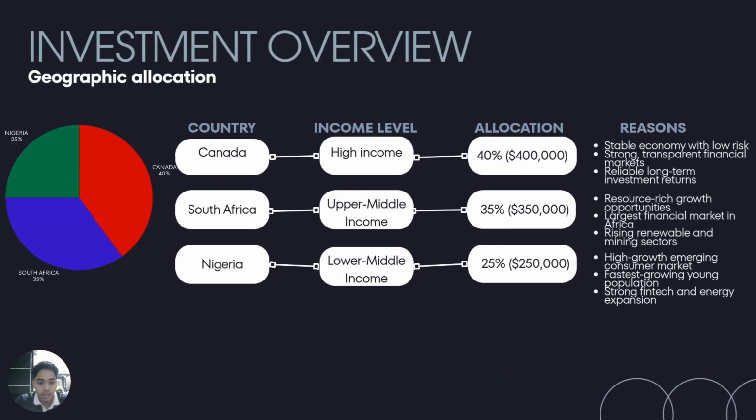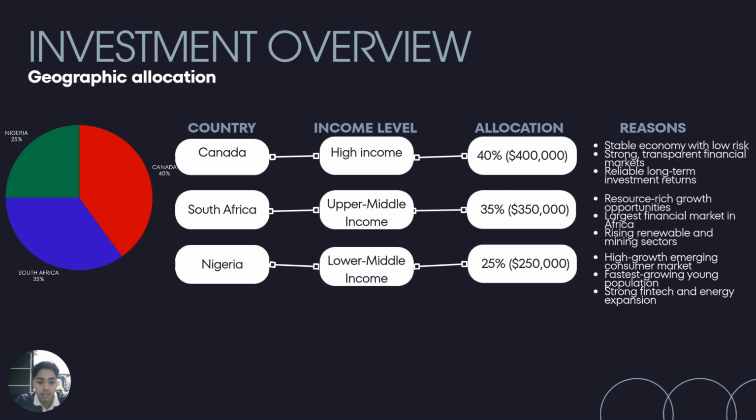Moving on to the next slide is my investment overview. As we can see here, I've chosen three countries. The first one is Canada. It will take 40% of my total investment, a high income, low risk country with stable financial markets.